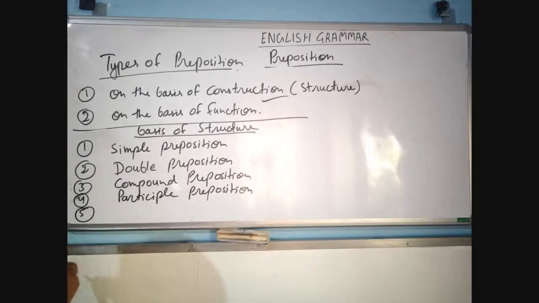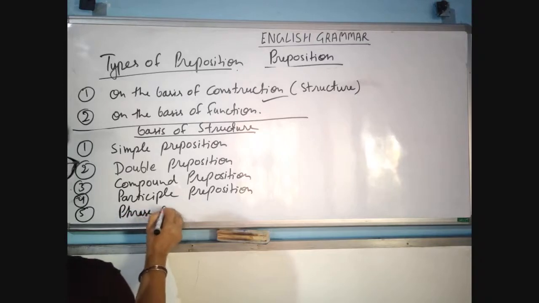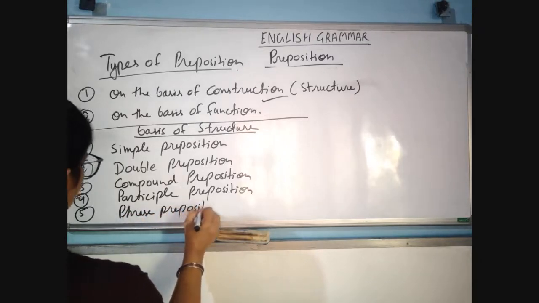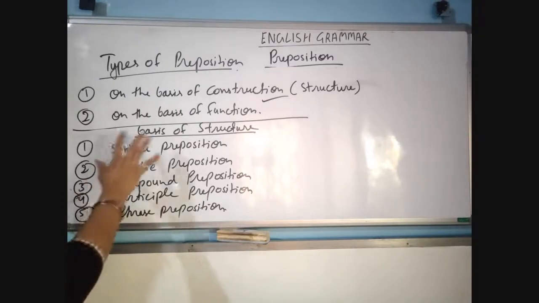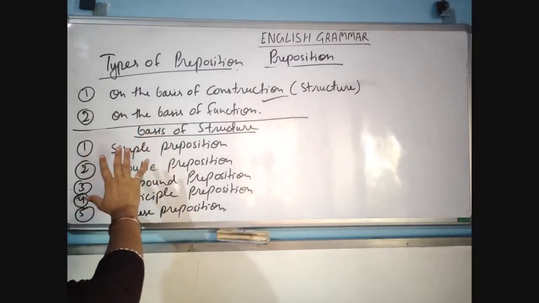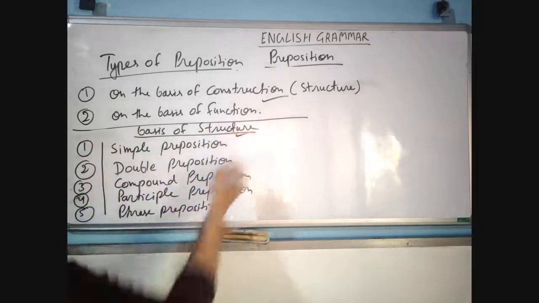Number five, phrase preposition. So on the basis of structure, it is divided into five types. First, simple preposition. Second, double preposition. Third, compound preposition. Fourth, participle preposition. And fifth, phrase preposition.